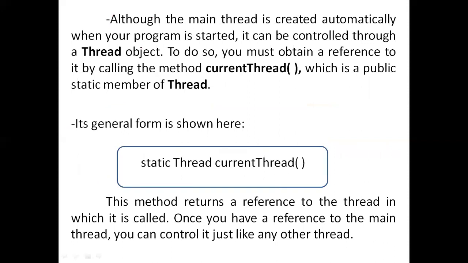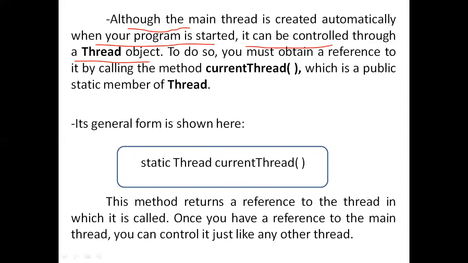Although the main thread is created automatically when your program is started, it can be controlled through a thread object. So what is the meaning? The meaning of this point is we are not creating the main thread, right? In the background it will be automatically created, but we have a choice that we can control that main thread.